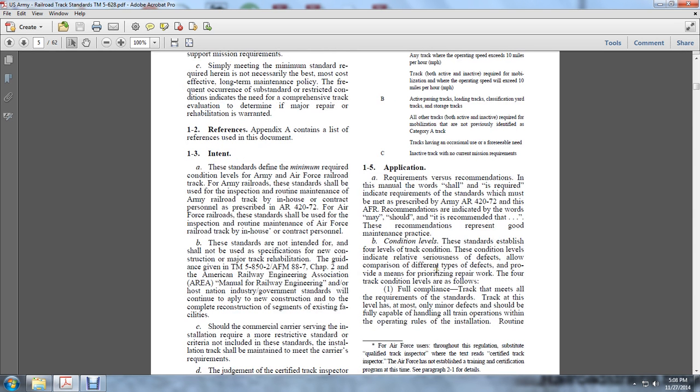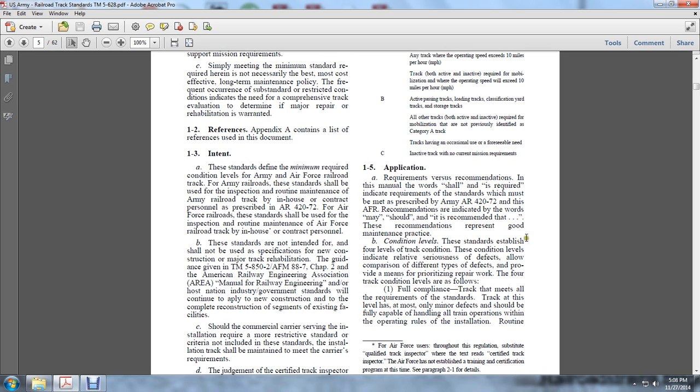Chapter 1.5, Application, requirements versus recommendations. In this manual, the words "shall" and "is required" indicate the minimum requirements of the standards, which are met as prescribed in AR 420-72.